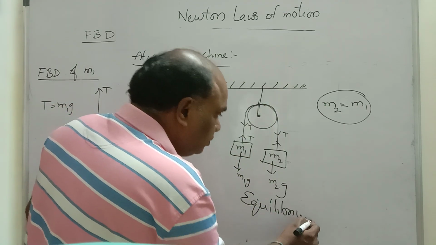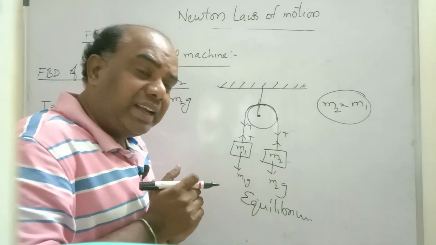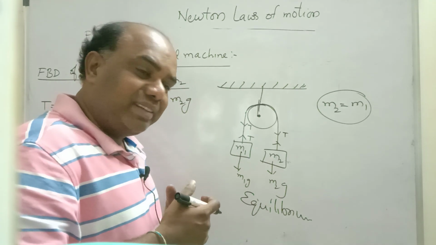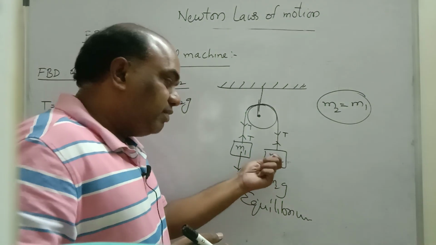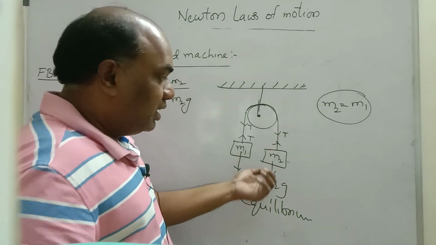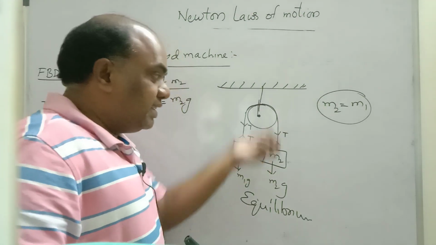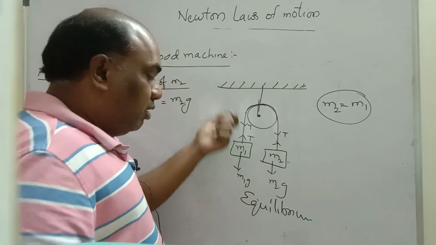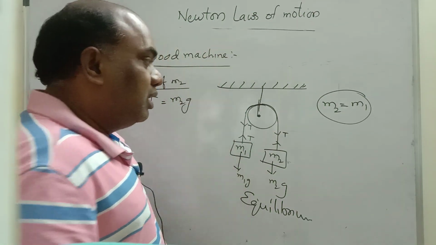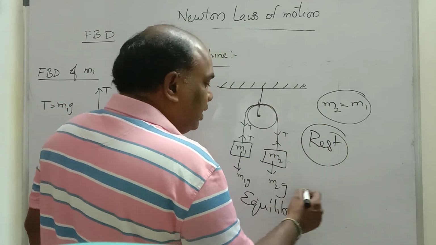Equilibrium doesn't mean that no force is acting on the body. So many forces are acting on this. Observe carefully. This mass's weight is downwards, tension is upwards, and the pulley is pulling this mass upwards. This mass is attracted by the earth. Gravity is downwards, weight is downwards, tension is upwards. Here also M1, weight is downwards, tension is upwards, but the body is still at rest. This is nothing but equilibrium.